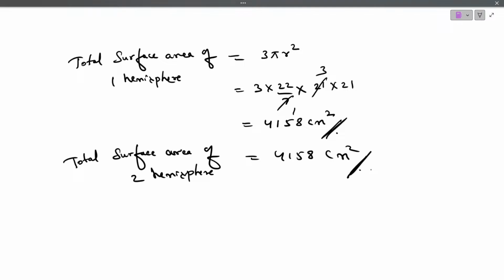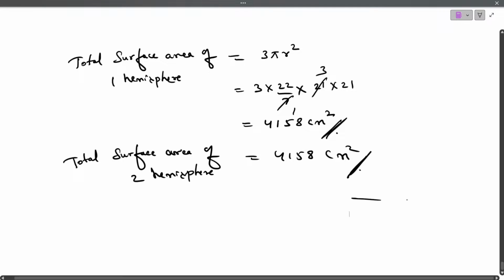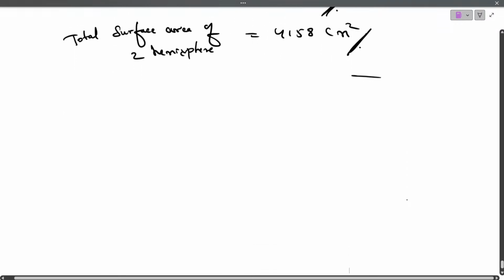Followed the steps? Is this clear? Good. Next question.